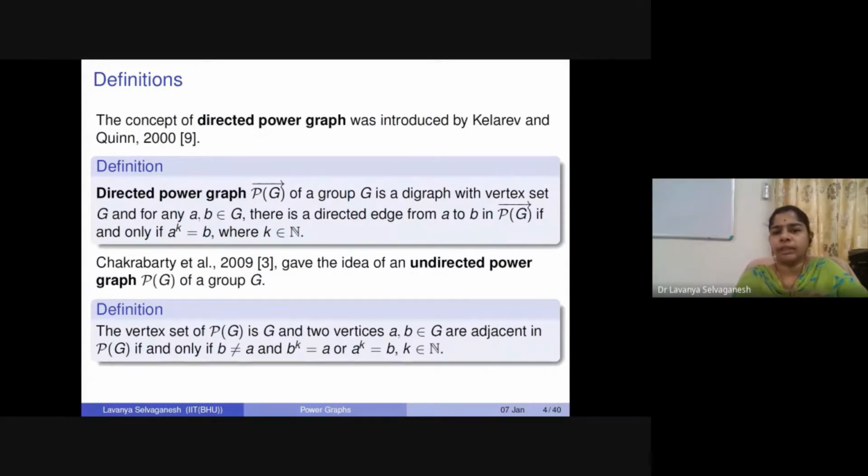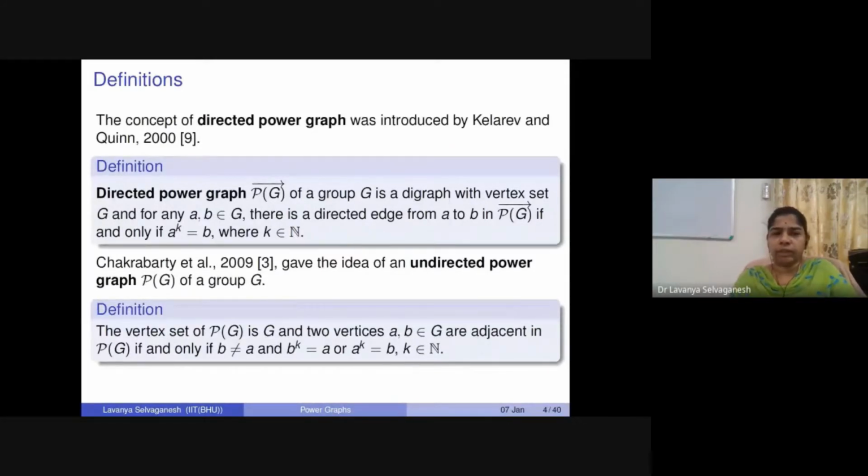How can we extend the directed power graph to an undirected power graph concept? In the directed case, it is one way, where you write B as a power of A. In the undirected version, we look at the underlying undirected graph and say that if you can write either A as a power of B or B as a power of A, with B not equal to A for two distinct elements, then there is an edge connecting the two elements. This is the definition of the undirected power graph.